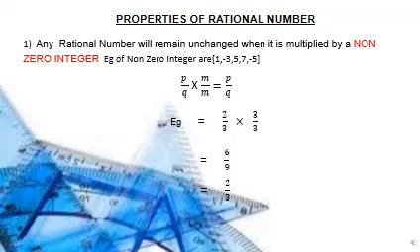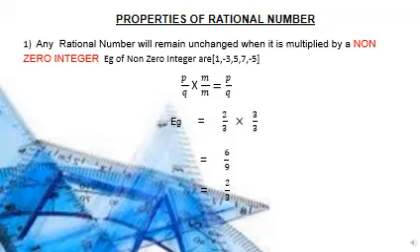Here the word non-zero integer is very important, because everyone should understand what the word non-zero integer means. It means that the number should be an integer, but it should not be zero. Except 0, any integer can be multiplied. The property says that if we multiply a rational number with a non-zero integer, we will get our answer as the rational number which we had multiplied.